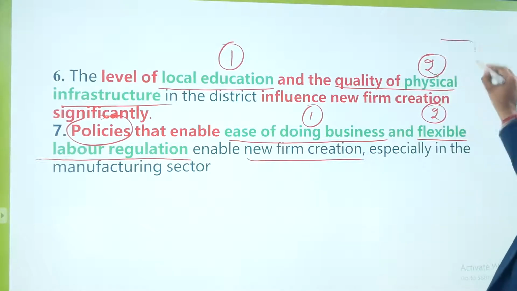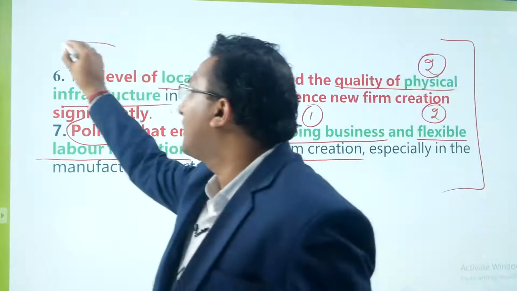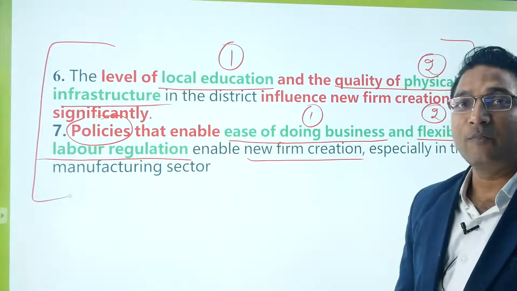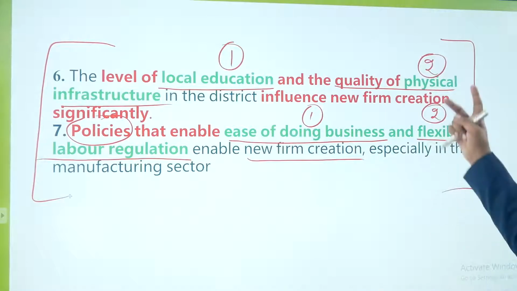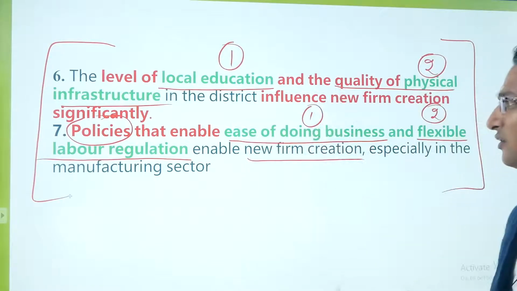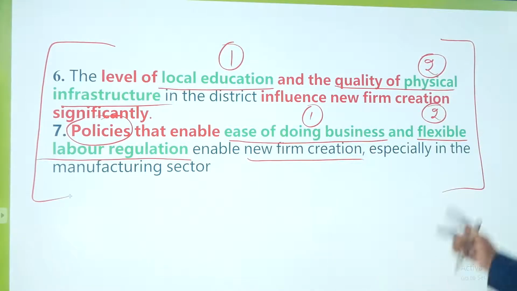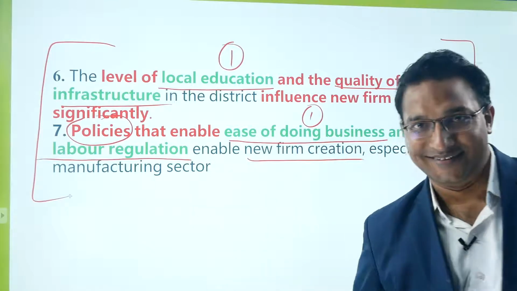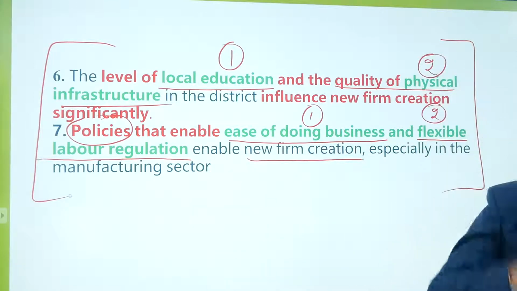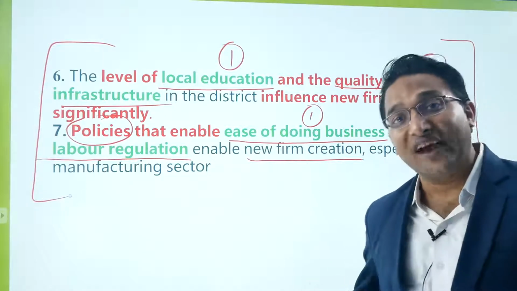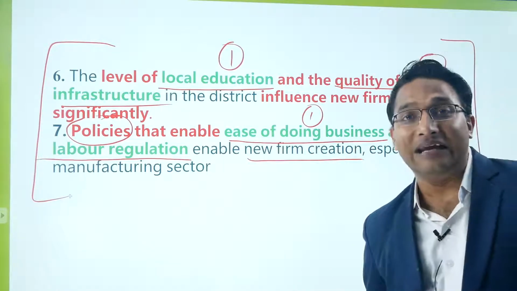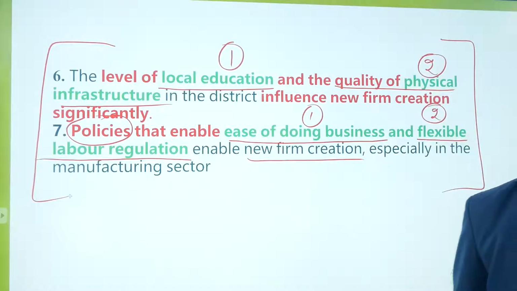So from these 2 points we can see there are 4 important factors which impact the level of new firm creation: local education, quality of physical infrastructure, ease of doing business, flexible labor regulation. So you can give this as a suggestion that how to increase the employment, how to increase the manufacturing base, how to make in India successful.